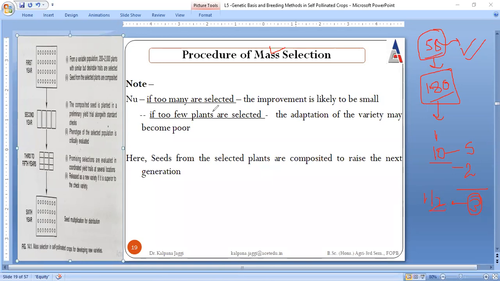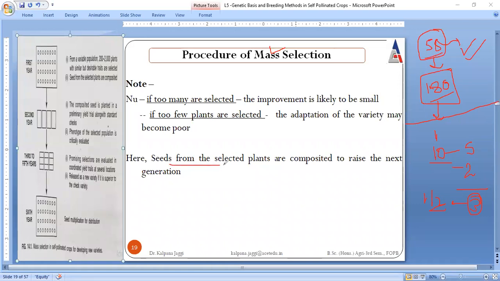That means if few plants are selected, then adaptation of the variety may become very poor, right? I just hope this example is clear to you all, like why too many plants are not to be selected and why only a few plants are not to be selected. Because with a few, adaptation problems will come, and if many plants are selected, then improvement efficiency will decrease.